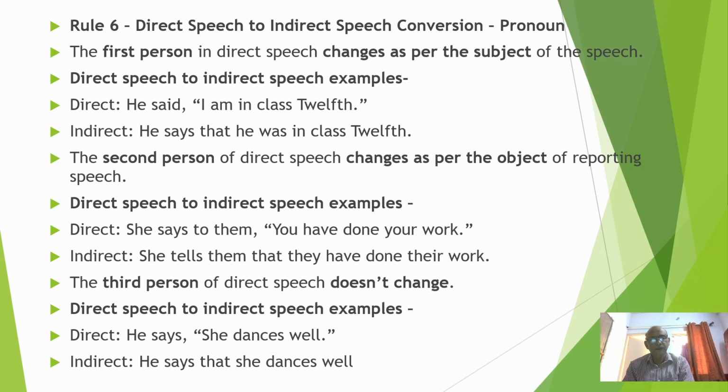The second person of the direct speech changes as per the object of the reporting speech. Example: She says to them, "You have done your work." She tells them that they have done their work. The third person of direct speech does not change. He says, "She dances well." He says that she dances well.